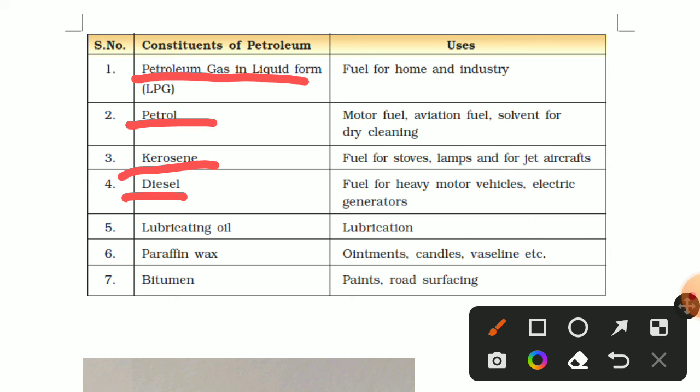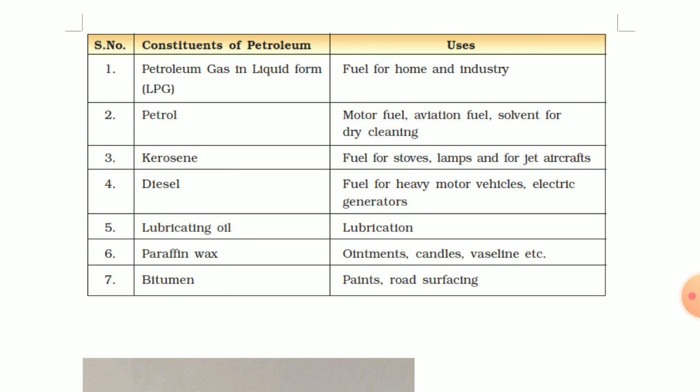About lubricating oil and friction, you will get it in the next video. Lubricating oil means to reduce friction. Next, paraffin wax. Wax, you know, is used for making candles, ointments, and vaselines. Bitumen is a very important constituent of petroleum. Bitumen is used for road surfacing and paints. Okay, these are the various constituents of petroleum. This is the image of petroleum. Petroleum looks like a black, thick liquid.